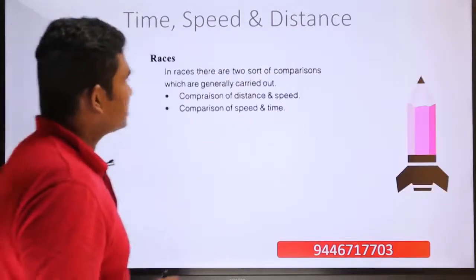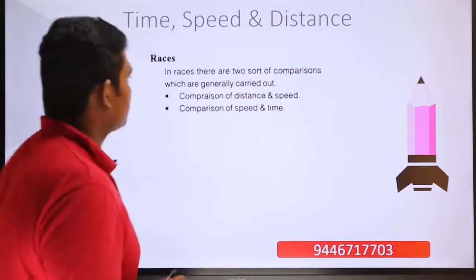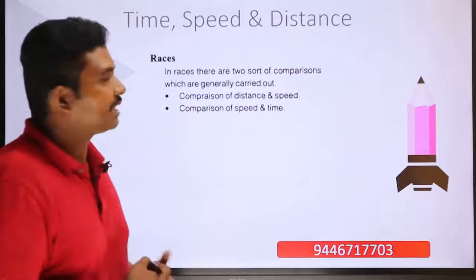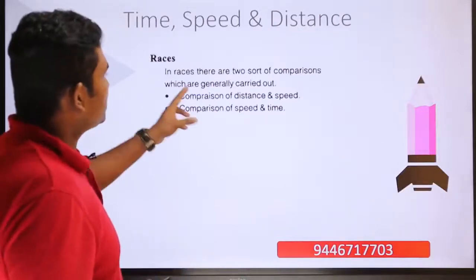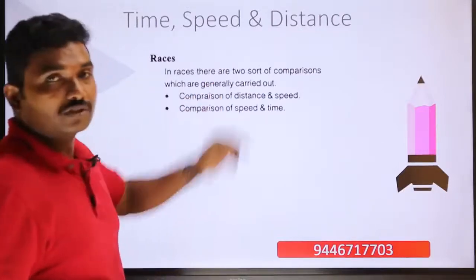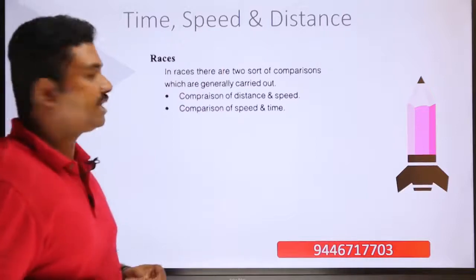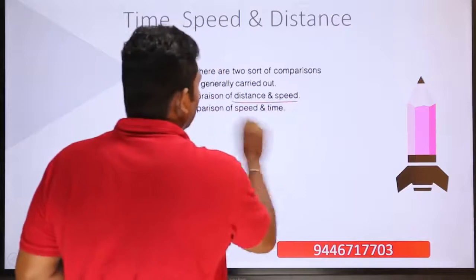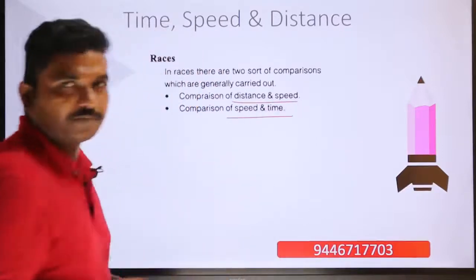So now the next theory portion is races. You can see that in the Olympics and all, races are going on around a stadium. In races, there are two sorts of comparisons which can generally be carried out. There can be a comparison of distance and speed. There can be a comparison of speed with respect to time.